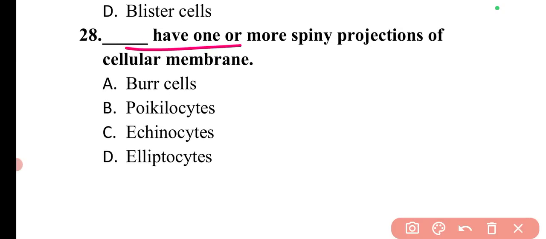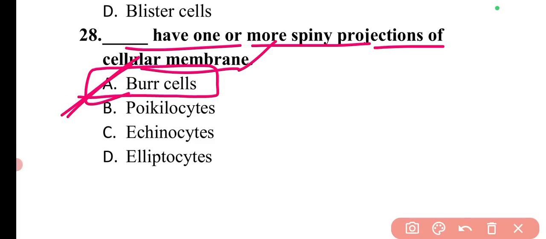Next question is: dash have one or more spiny projections of cellular membrane. So these are the burr cells, which have these types of structures. So option A is correct.